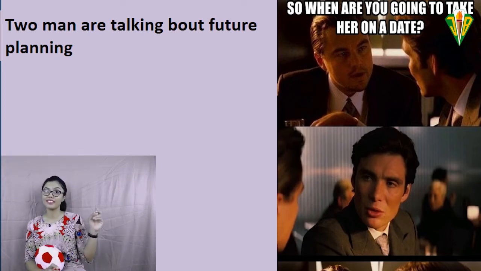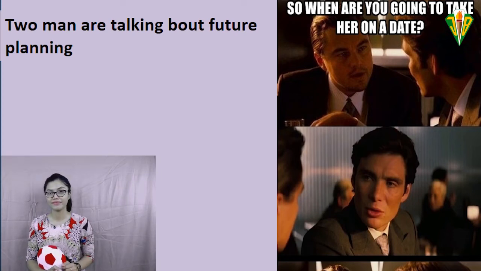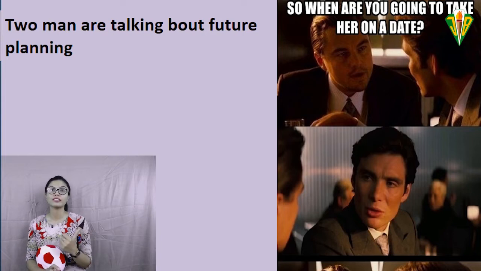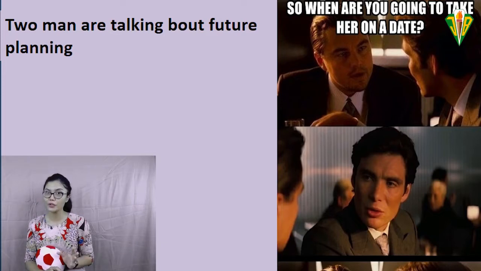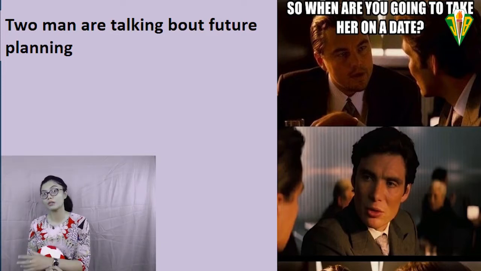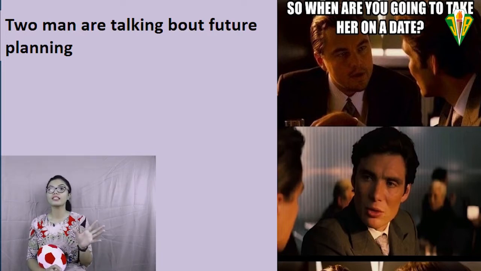So the two men are talking about future planning. That's why they are using the words going to. Going to is used when we want to talk about a plan in the future. So basically all are used in the future, but the intention is different.